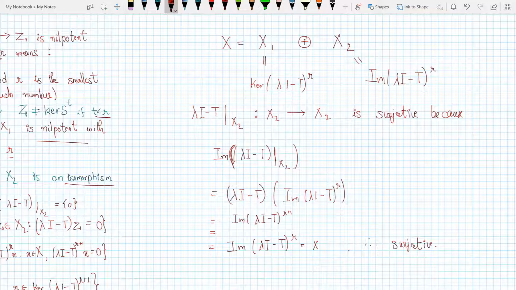Surjectivity follows from this: X is decomposed as X1 direct sum X2, where X1 is the kernel of (lambda I minus T) to the power r and X2 is the image of (lambda I minus T) to the power r.